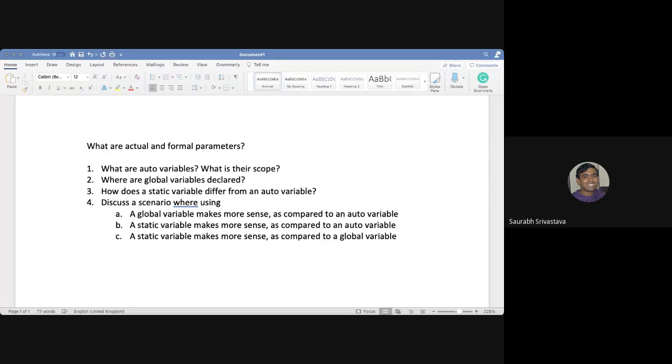Okay, so I think that part is clear. What is the next question? Yeah, so this is just about a scenario, right? And by the way, is it clear now what exactly a static variable is? A static variable is something that retains its value.